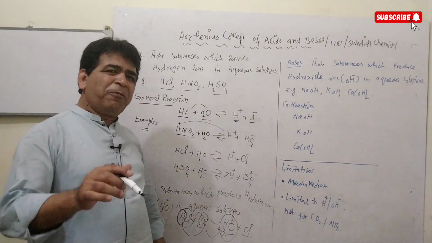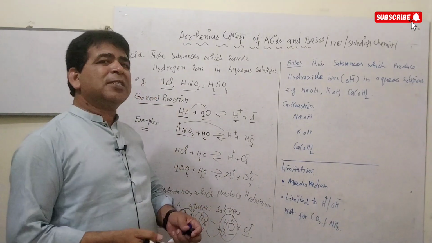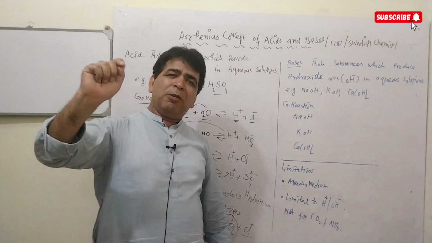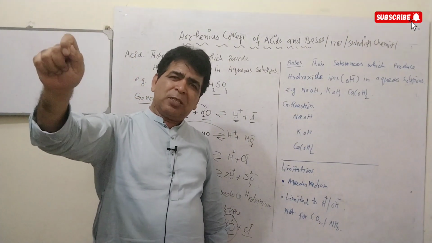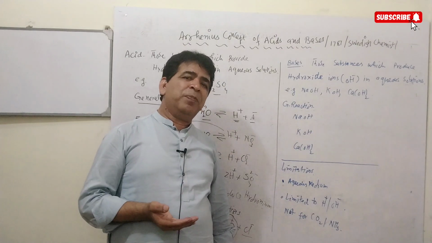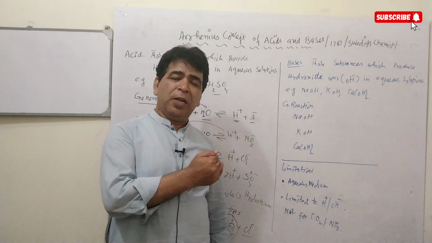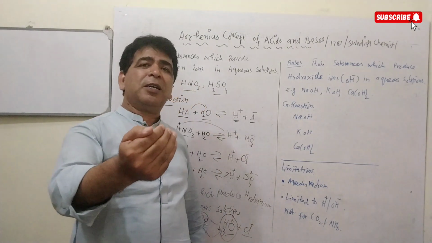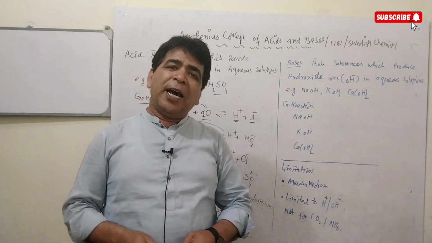So acids can be defined in two ways. One way is that when acids are dissolved in water, they produce hydrogen ions, and the other definition is that, according to the Arrhenius concept, when acids are dissolved in water, they produce a hydronium ion.